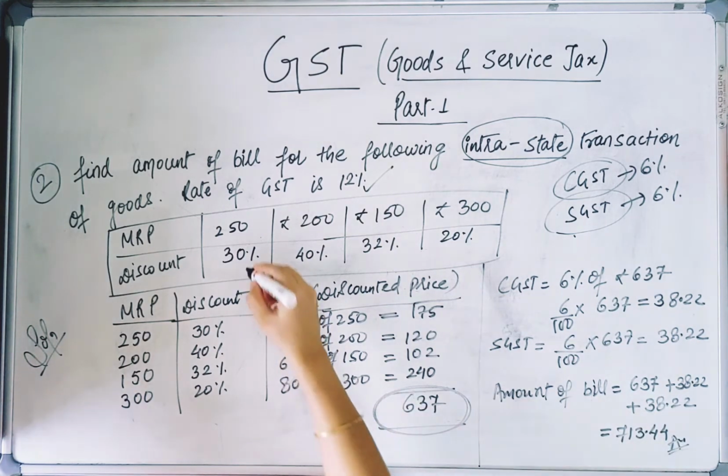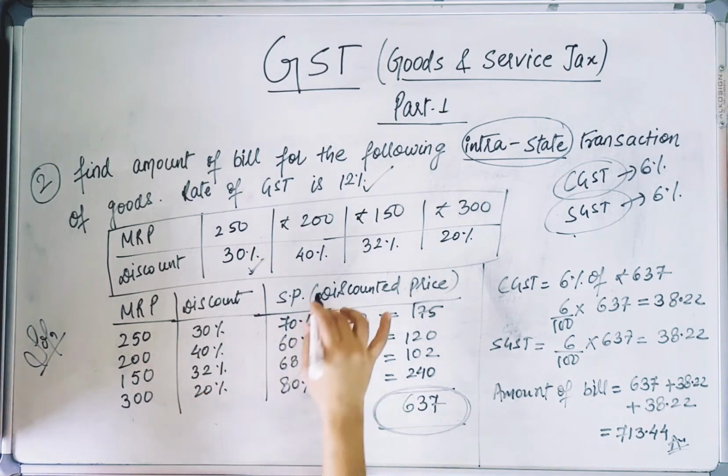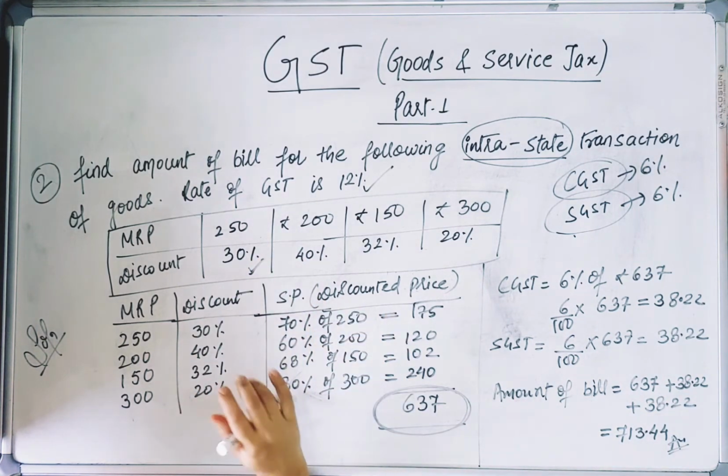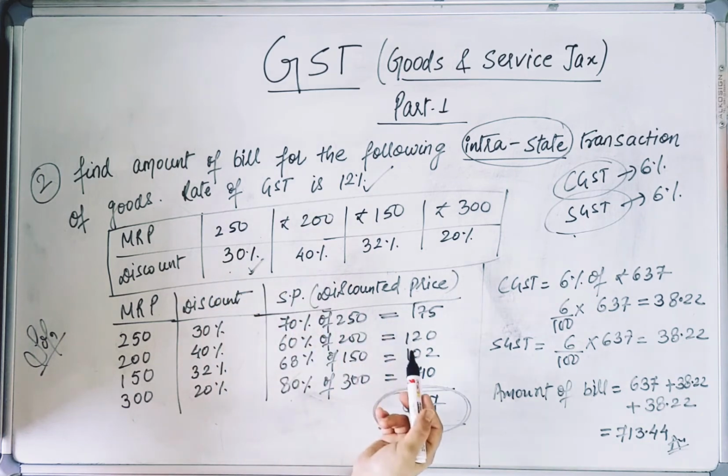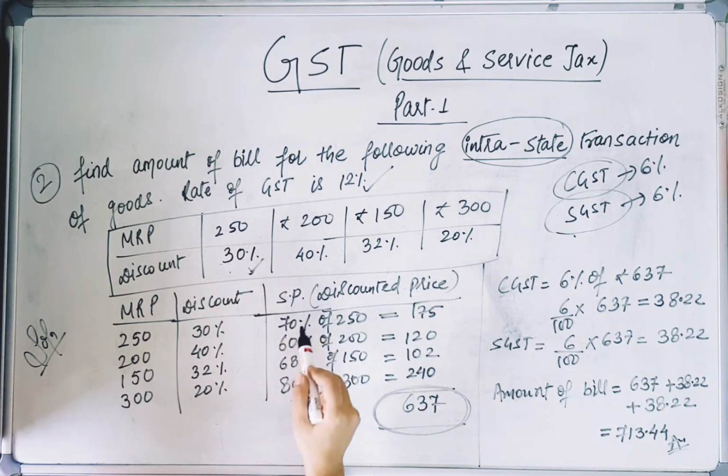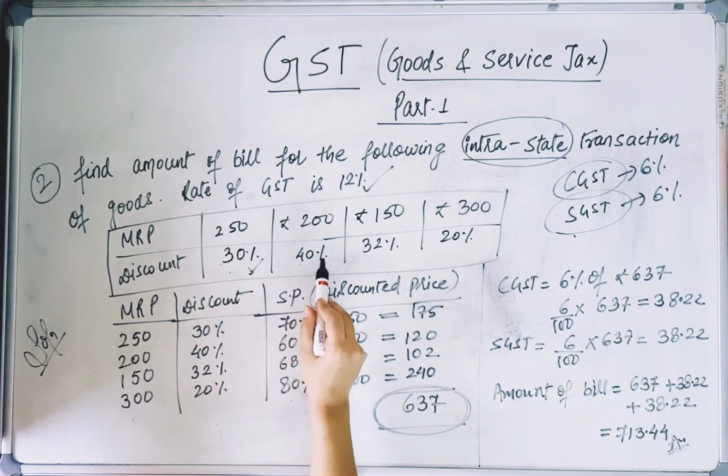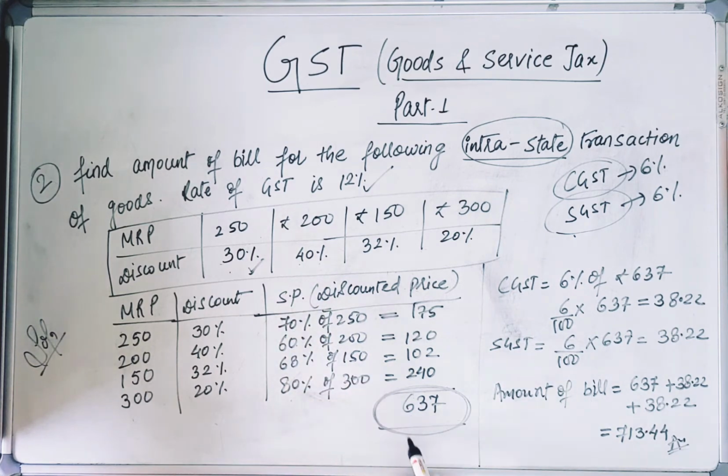See, whatever discount is given to us, we calculate the discounted price. 30% discount, so the discounted price will be 100 minus 30, that is 70%. 100 minus 40, 60%. And then on this amount we have to calculate tax. Now if the tax is different on these, then we have to calculate the tax separately and then